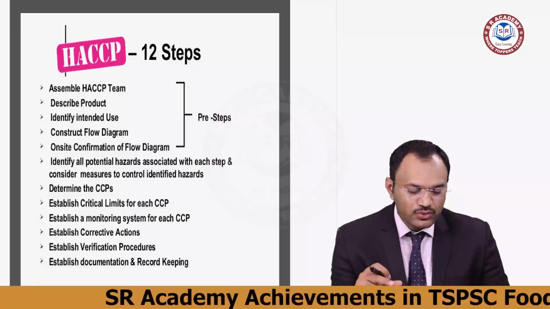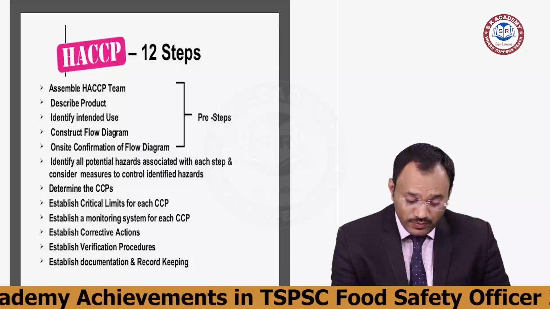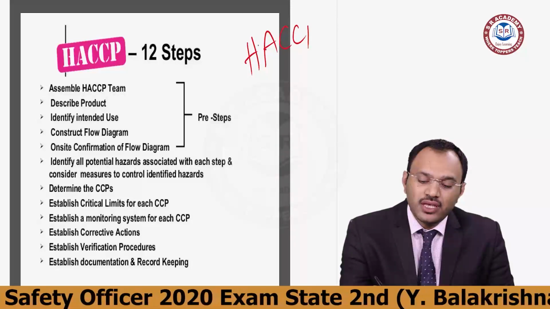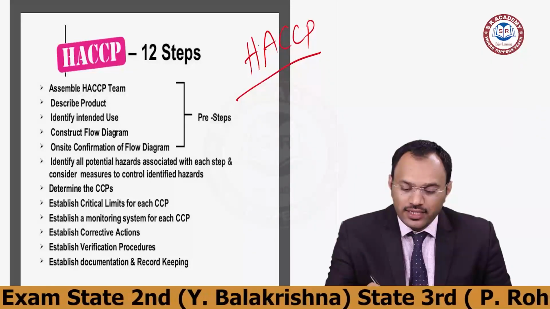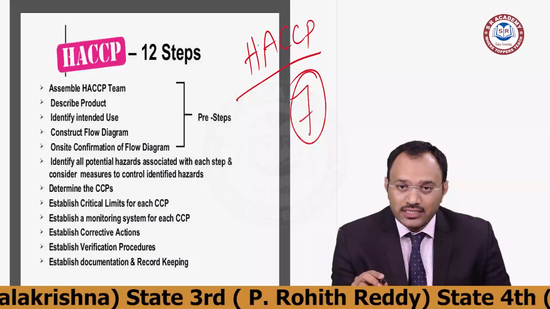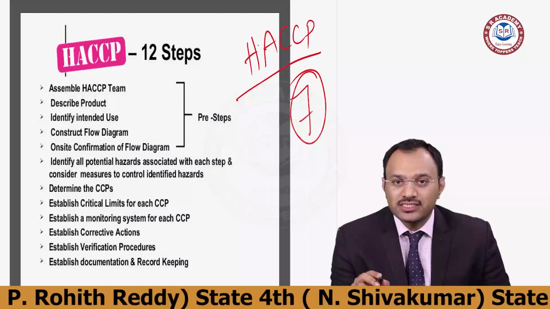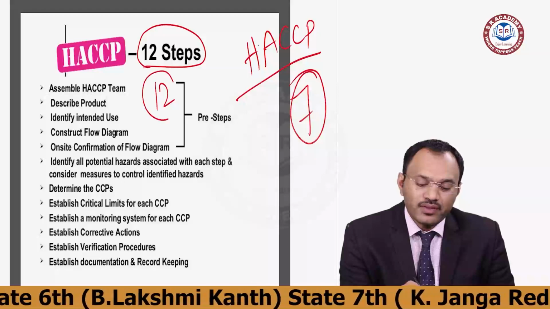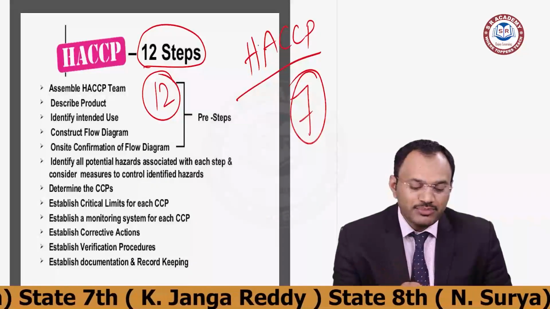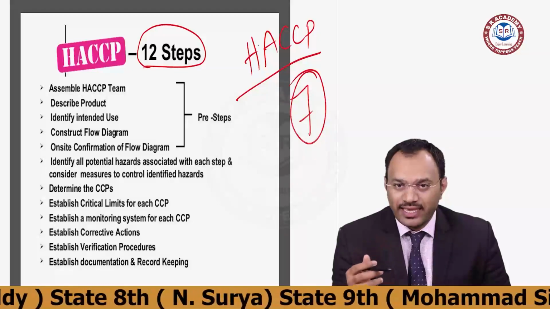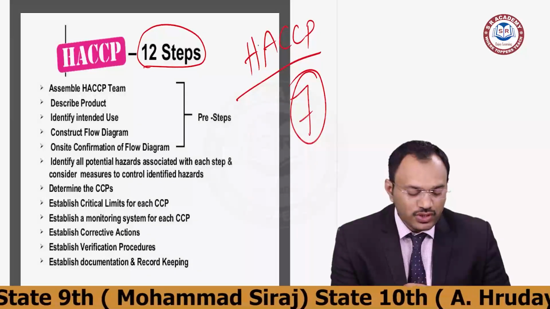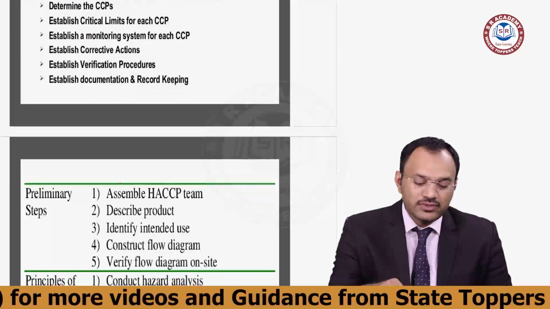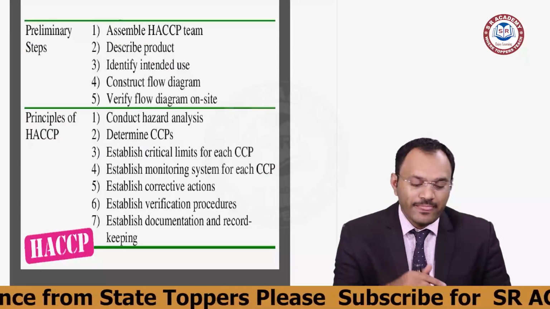So we will quickly go through the HACCP principles. Before that, if you understand HACCP principles, how many might there be? It is 7 principles. Always remember, principles in HACCP are 7 and steps in HACCP are 12. There is a difference between principles and steps. Steps are the entire structure involved in it, while HACCP principles are only the concept involved in it. So if you see these 12 points, there are steps involved and principles also. We'll go through this so that you will be able to understand very clearly. See these steps.